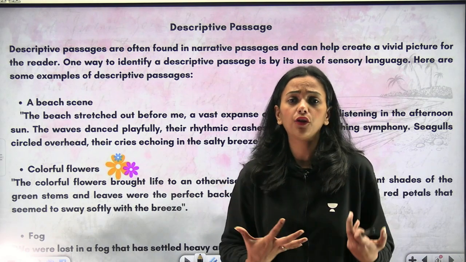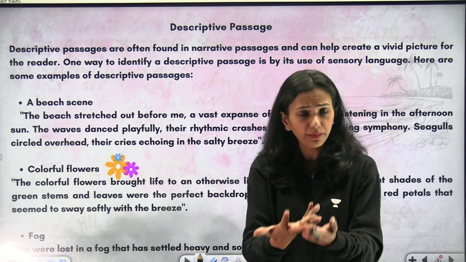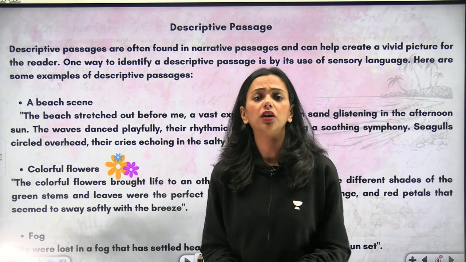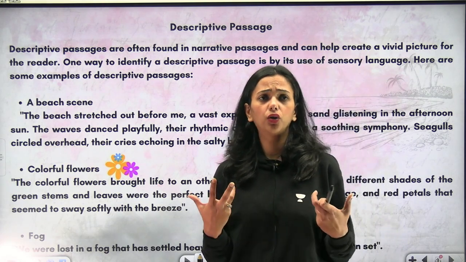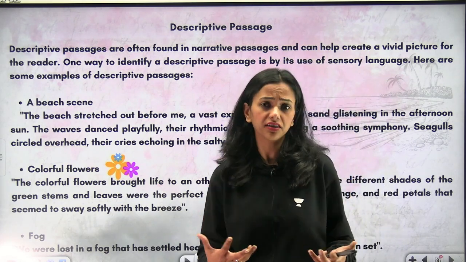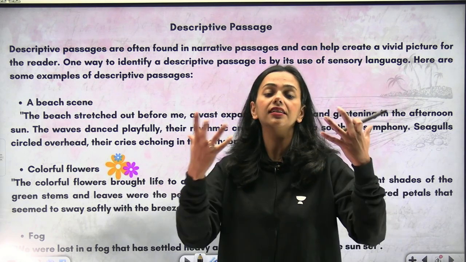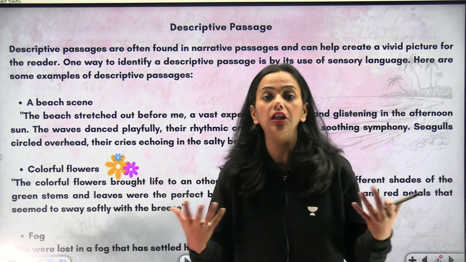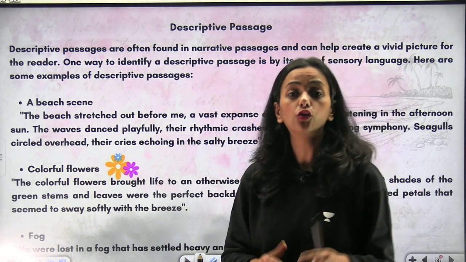It is coming from within. If you are sad, if you're seeing a dead body, maybe you're getting chills, you're getting temperature. Those are sensory effects. You're not actually sick, but your senses are working in full stream. You understand that? That's how a descriptive passage looks.